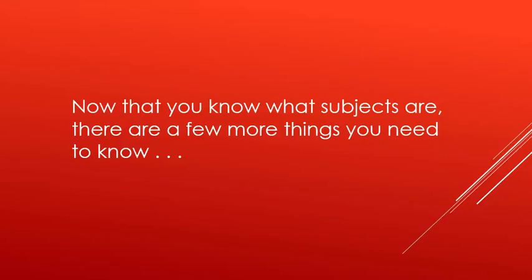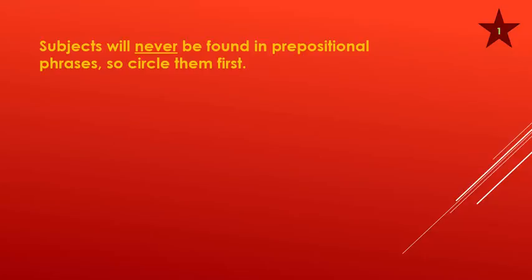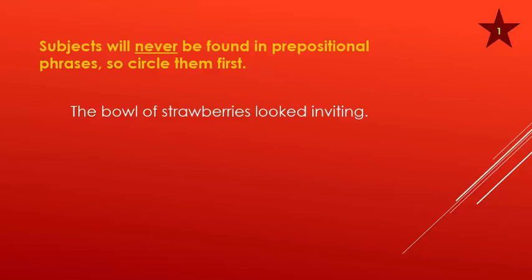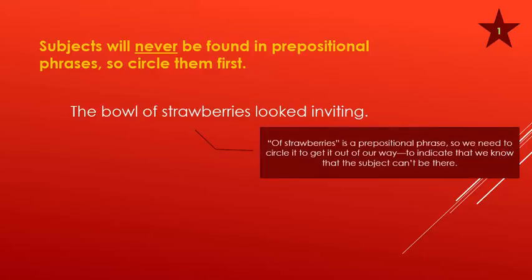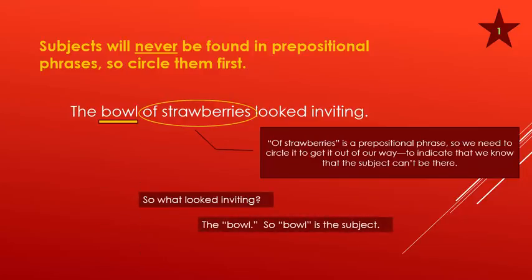Now that you know what subjects are, there are a few more things you need to know. Number 1. Subjects will never be found in prepositional phrases, so circle them first. The bowl of strawberries looked inviting. Of strawberries is a prepositional phrase, so we need to circle it to get it out of our way, to indicate that we know that the subject can't be there. So what looked inviting? The bowl. So bowl is the subject.